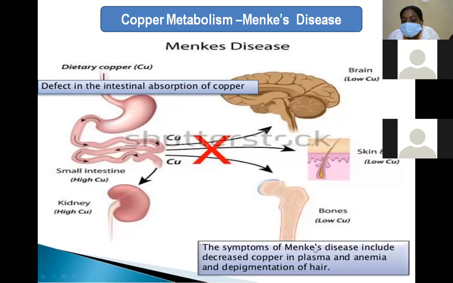The symptoms of Menkes disease include decreased copper in plasma, which mainly leads to anemia and depigmentation of hair.